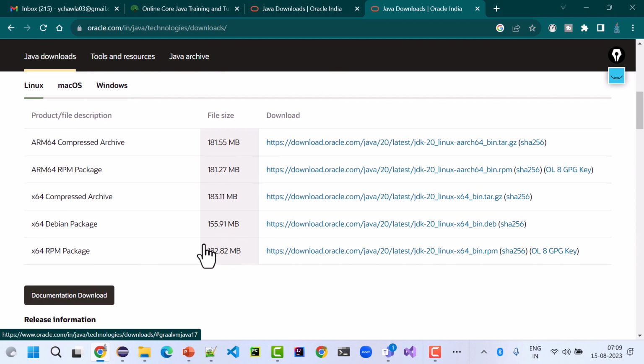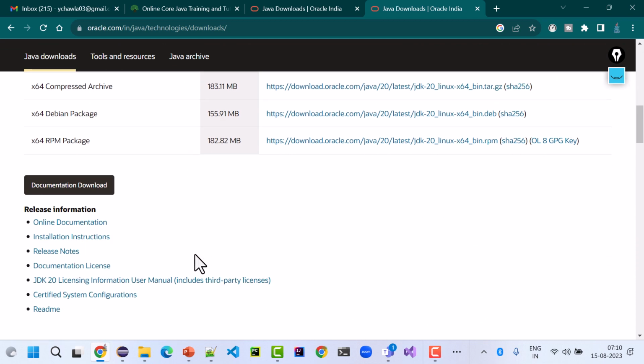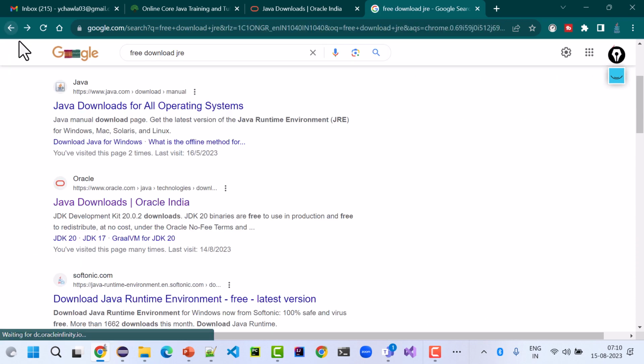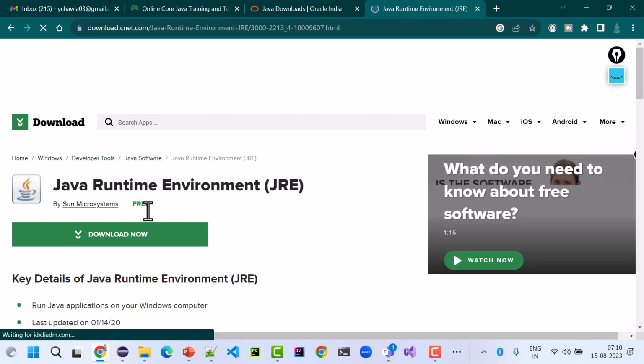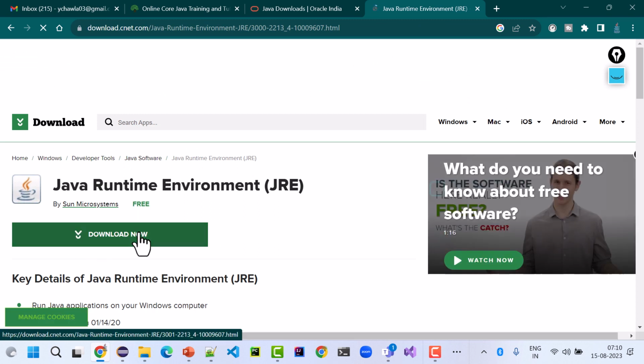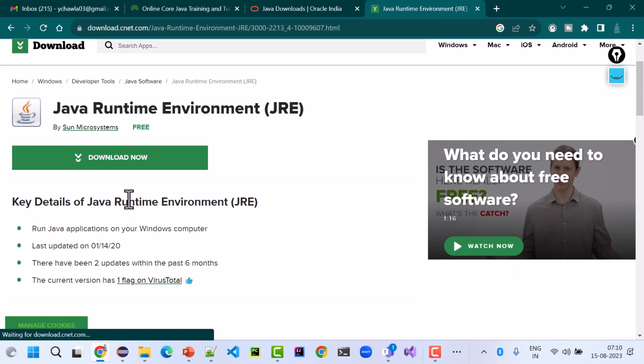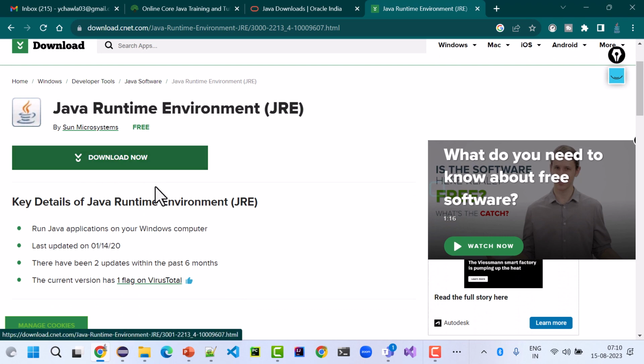Or from JetBrains, we can also download the runtime environment, because it is just for a Java based application to run on my operating system, my mobile, my desktop, my laptop, my Mac, my Windows or my Ubuntu, any operating system, right?